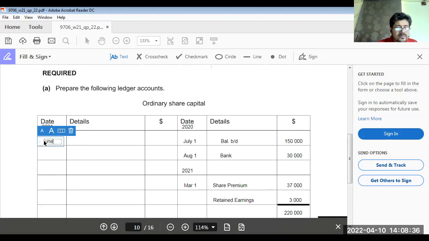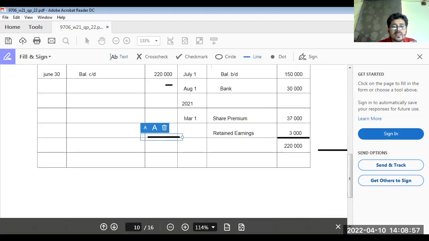And balance CD here, total 220,000. Account is closed.